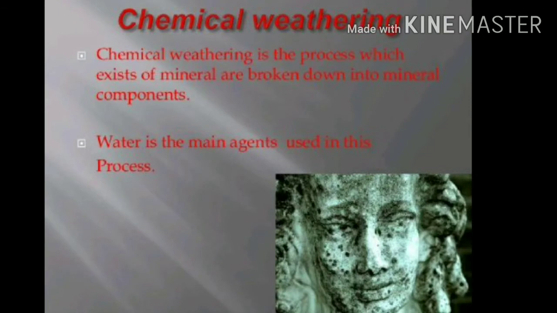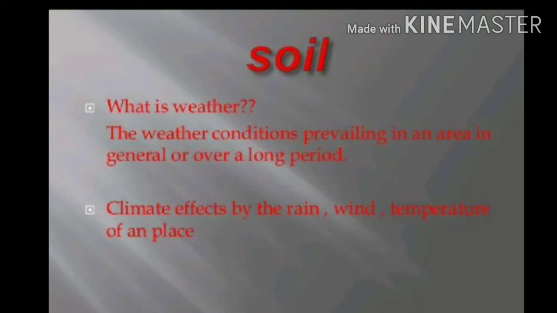Now what is weather? The weather conditions prevailing in an area in general or over a long period is climate, affected by the rain, wind and temperature of a place.